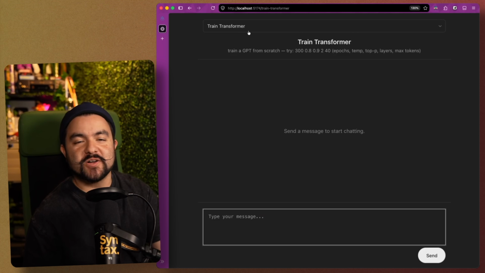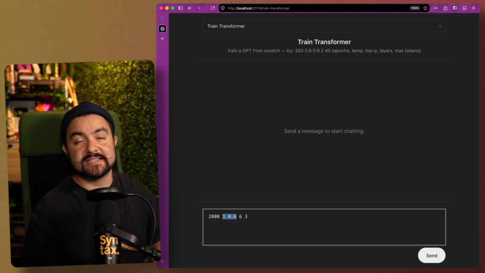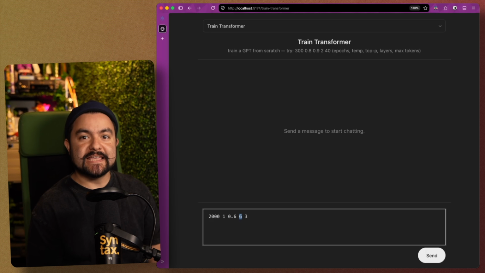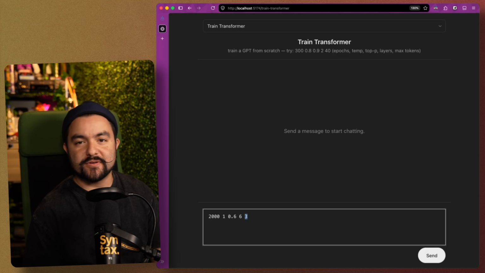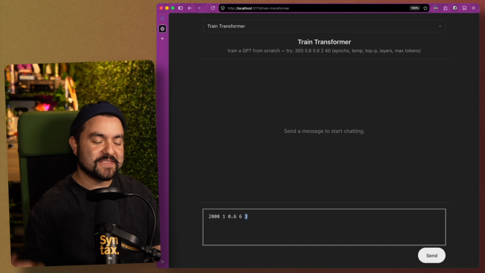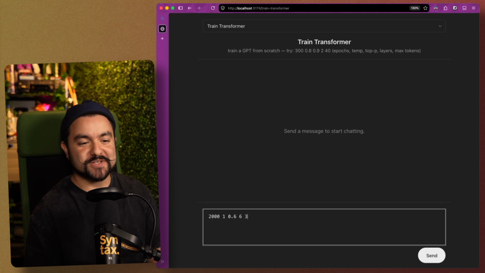Okay, this next demo is called Train Transformer, and the arguments we pass in are the number of epochs, and then we have arguments here for the actual generation of the next token, so that's temperature and top P, which we'll talk about later. And then you have the number of layers in that transformer, and then the number of tokens to predict. So transformers only predict one token, but we'll talk about in the next section how we can predict multiple. And we essentially created a transformer that can write simple children's stories.